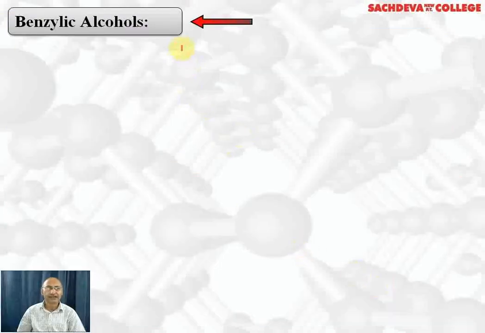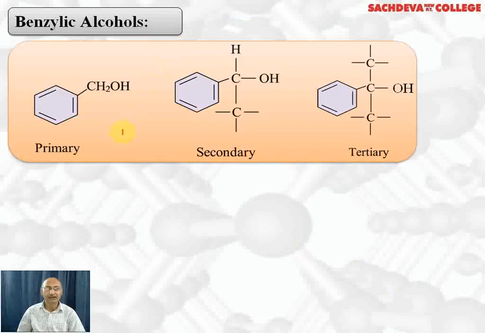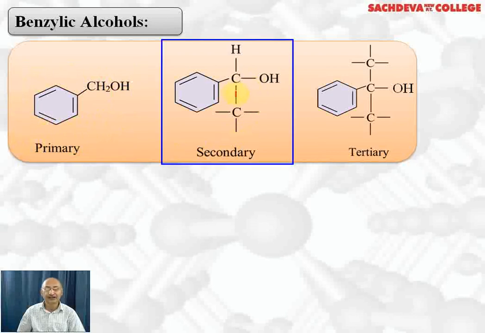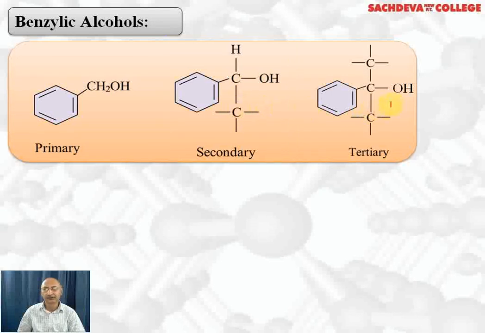Let's take up benzylic alcohol. Benzylic alcohol can be of three types: primary, secondary and tertiary. In primary alcohol we will have CH2OH, and this whole group is called benzyl. Here it is attached to a primary carbon atom, so we call it primary benzylic alcohol. This is secondary benzylic alcohol because OH is attached to a secondary carbon. This is tertiary benzylic alcohol because OH is attached to a tertiary benzylic carbon.